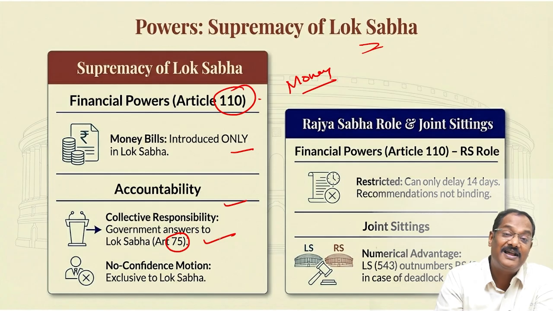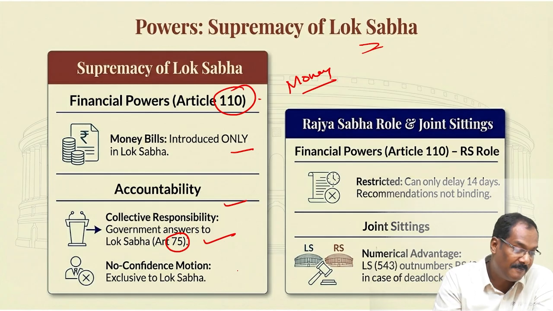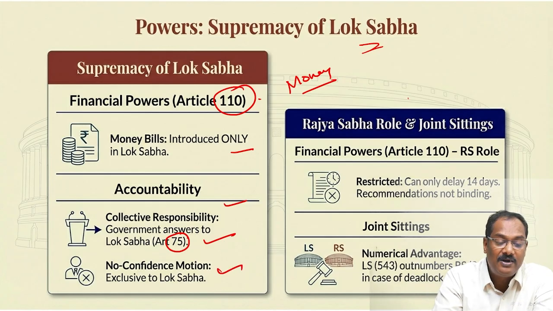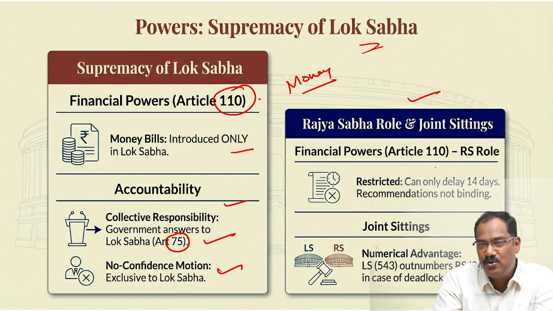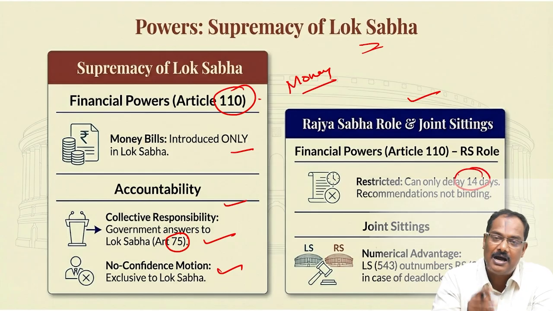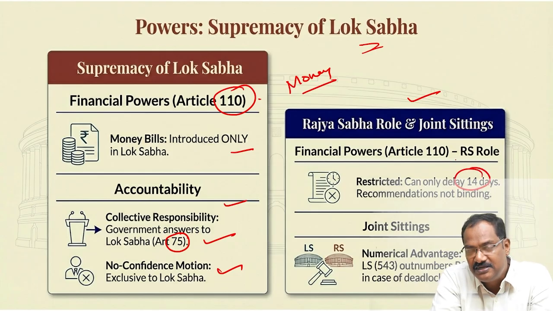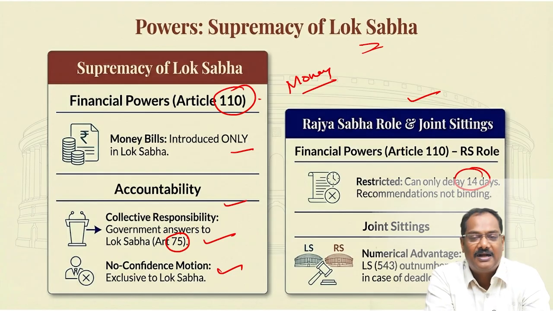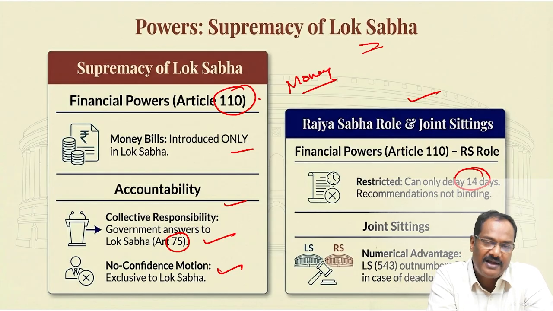So these are the places where the Lok Sabha has an upper hand, more edge, or supremacy. No confidence motion, all these are available. Now the Rajya Sabha's role in joint sitting. See, what the Rajya Sabha can do in the money bill is not very big. Maximum they can delay for 14 days. After that, it automatically goes to the president for his approval. So for a money bill, the Rajya Sabha can only delay, for 14 days. They cannot reject it, they cannot stop it.